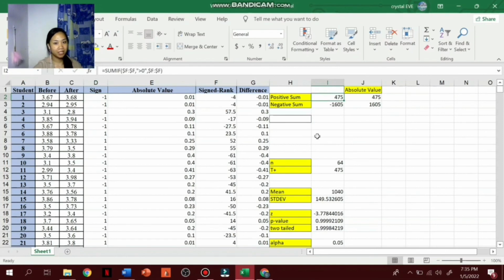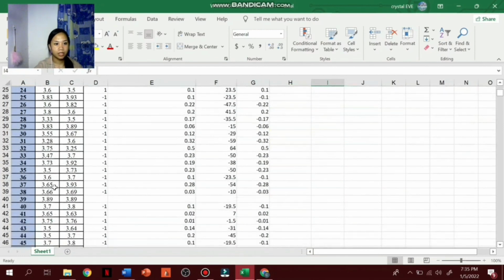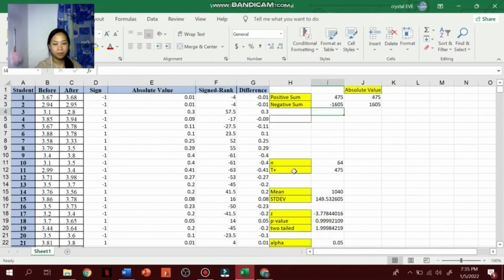Next, we need to find the positive sum of the sign rank table, where we use the formula of sum if and insert the data in this value, and it is more than 0, which indicates a positive number. As you can see here, our total data is 66, but our value of n, or the total of data, is 64, and that is because the value of 0 we obtain in the table is eliminated, and this is the positive sum of the sign rank, and that is 475.